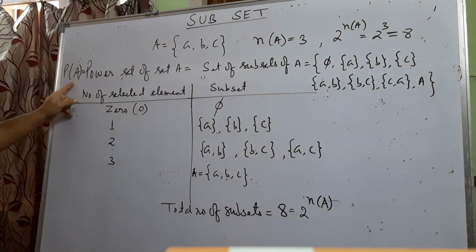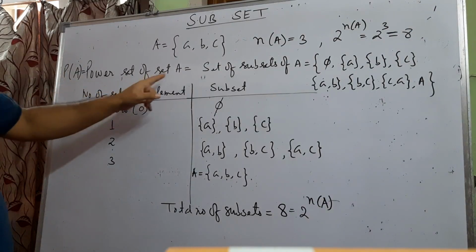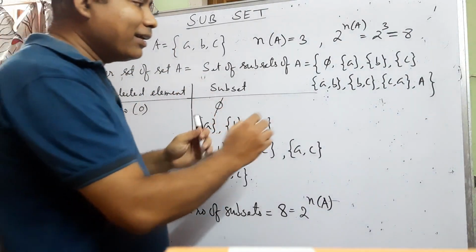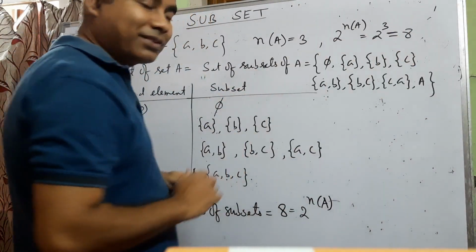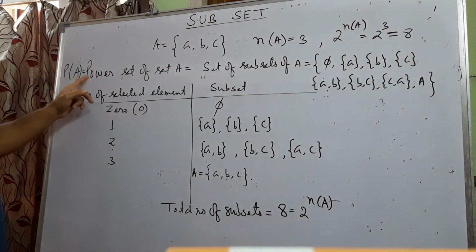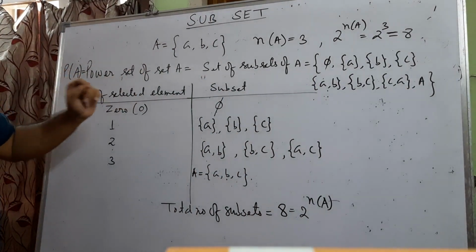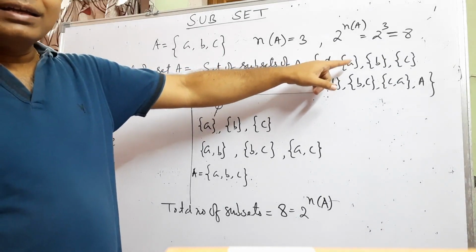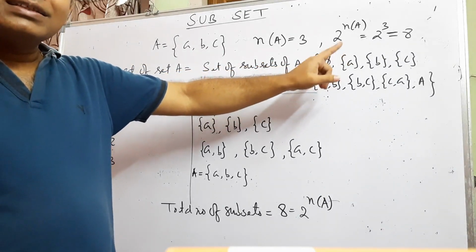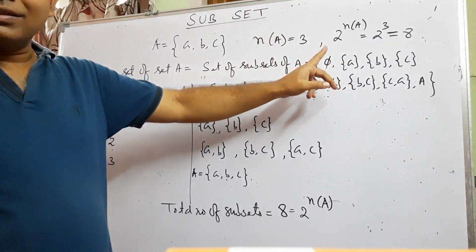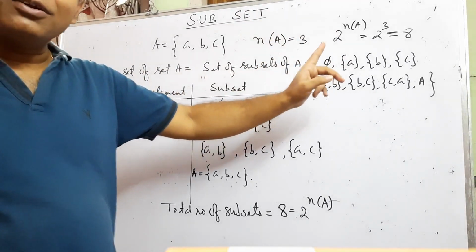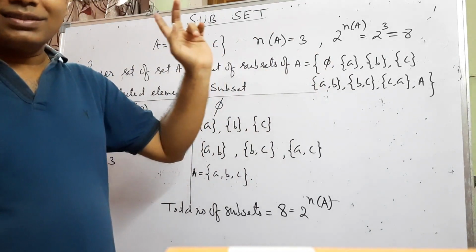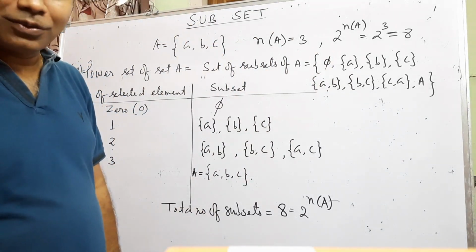Then if you consider the set of all the subsets of set A within curly brackets, that means within curly brackets you write all these 8 subsets, this is called the power set of set A. So in a power set, every element is a set itself. In a power set, elements are also sets. So you can say it is a set of sets. Clear?